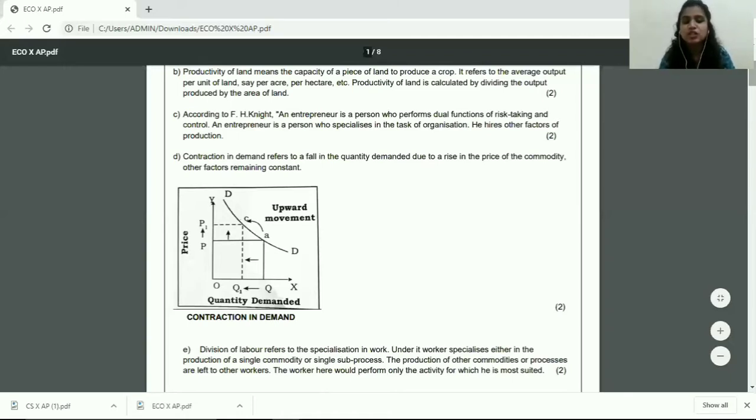Moving on to the next question, that is question 1E. What do you mean by division of labor? Again, you can explain this in your own words, but make sure there are certain things that are supposed to be there in this answer.